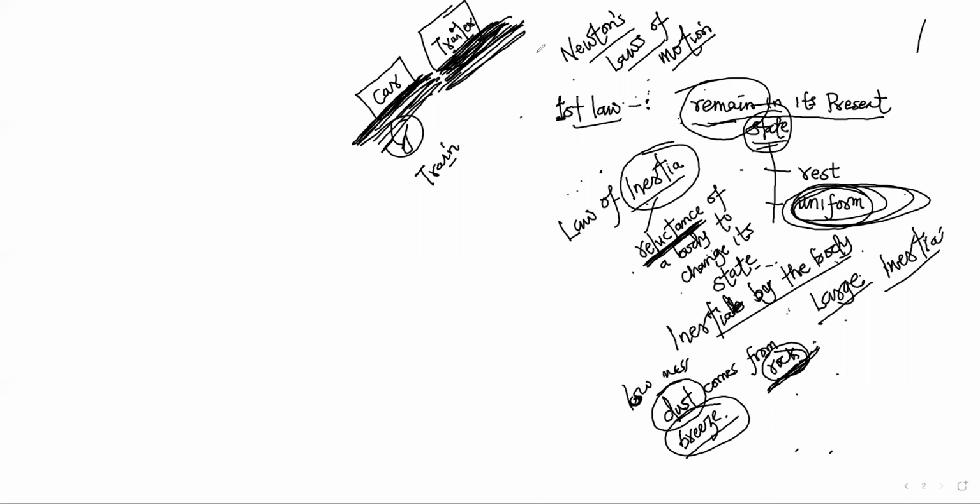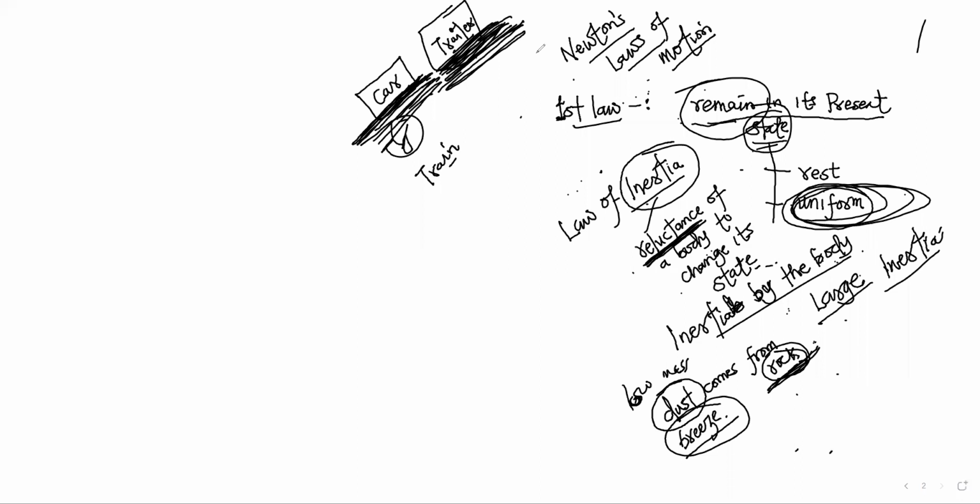That's why when a train is coming, people move their things away, because when the train sees you, you cannot just apply brakes and stop, because it has very high inertia. Its mass will be pushing it forward. So that's noted. That's what is called the first law of motion.